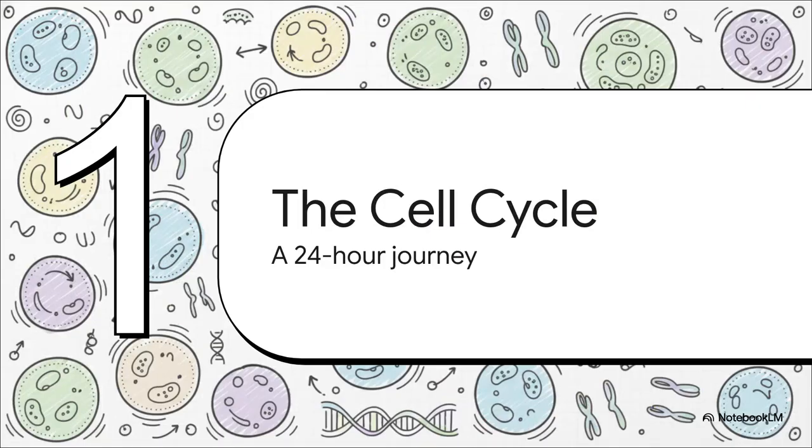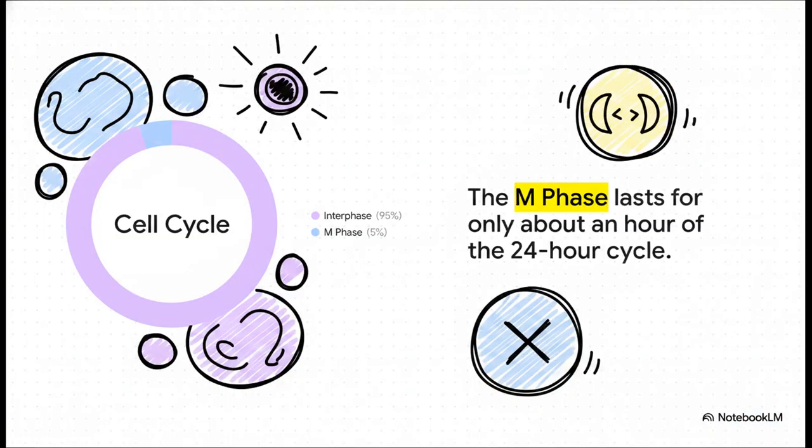Moving right along to part 2, the cell cycle explained. So, to understand how cells multiply, we first need to understand their concept of time. In humans, a typical cell grown in culture divides roughly every 24 hours. But get a load of this breakdown. The actual physical division, what we call the M phase, only takes about an hour. That is just 5% of the entire cycle. The vast majority of the time, more than 95% of it, the cell is hanging out in what's called interphase. It's preparing, it's growing, and it's getting everything absolutely perfectly ready for that short, dramatic burst of division.